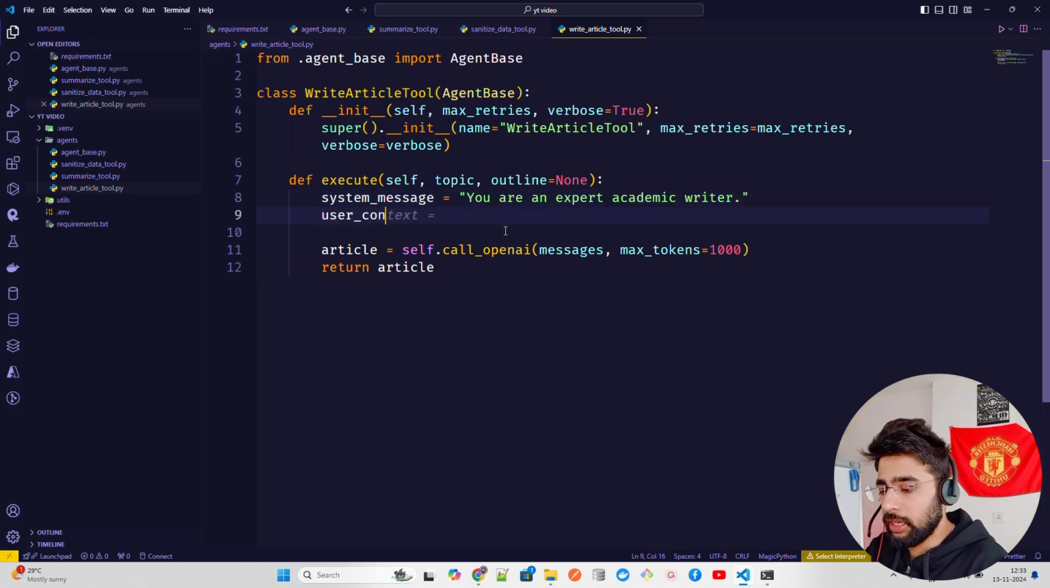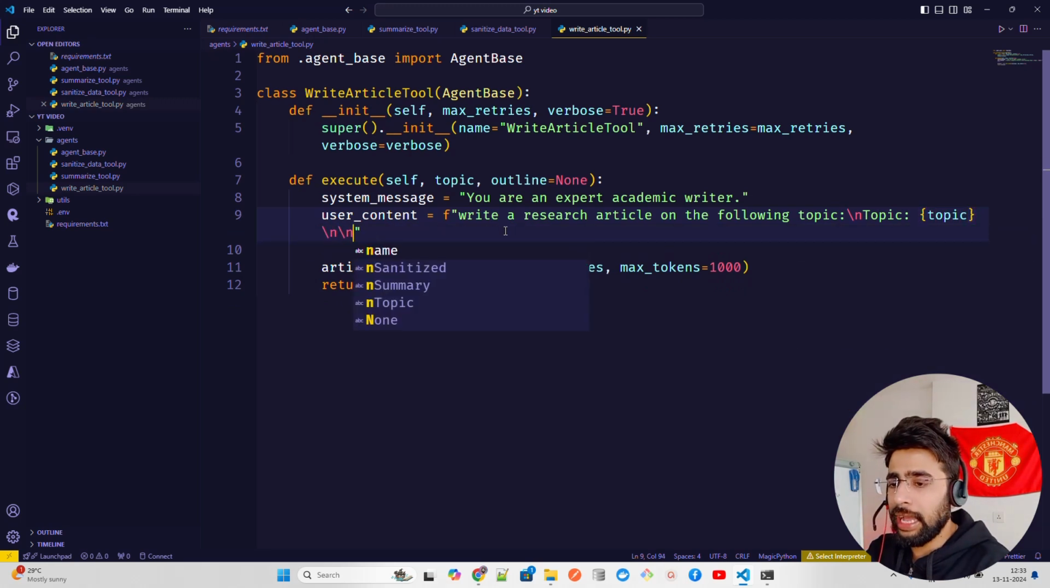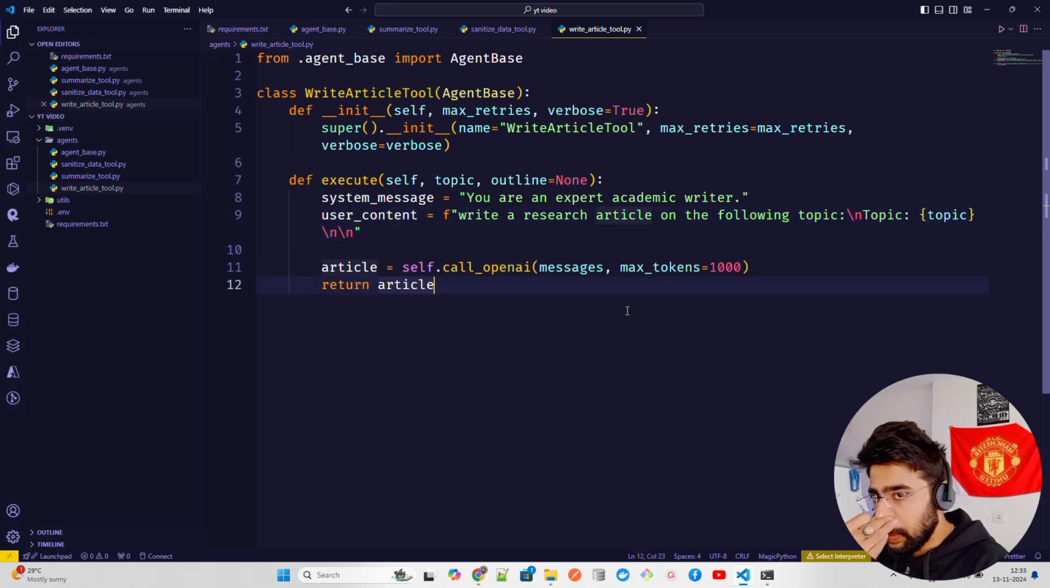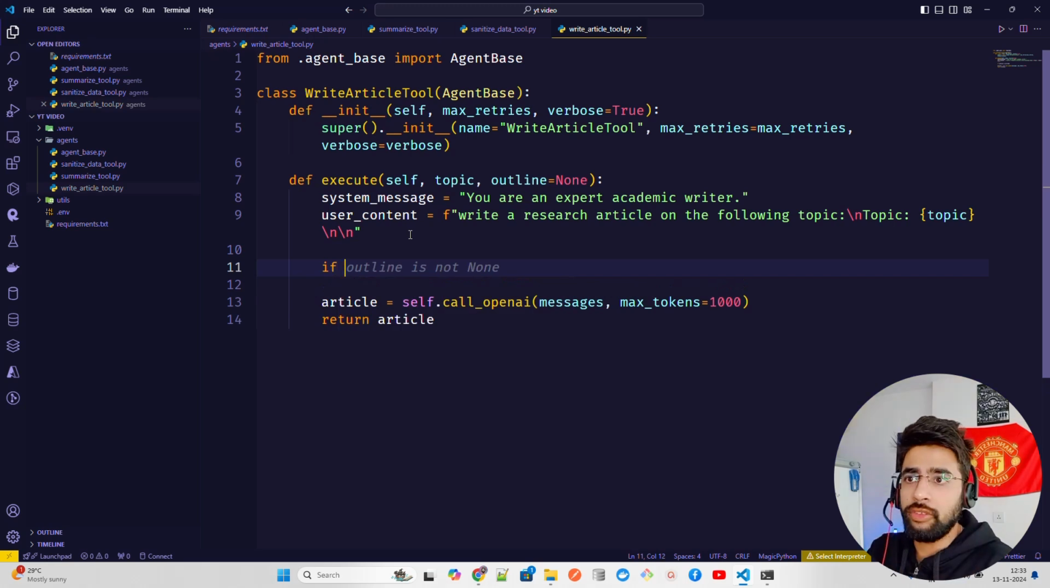I'm going to have a user content. Now in the user content, I'm going to have: write a research article on the following topic, and then you can give the topic over here. Give the topic, which is of course going to be in curly braces because that's the input variable. The topic that you'll get from the Streamlit app, and then you just basically give it that, right? Now topic, this is good. We have a user content. Now what I'm going to do is, of course, check for the outline. So I'm going to say if outline.